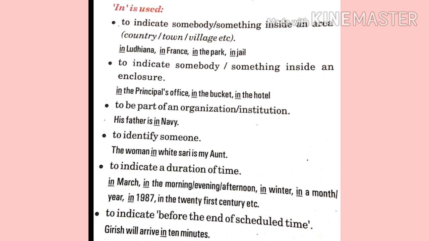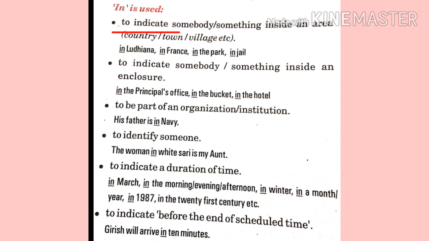Now, children, prepositions can be classified on the basis of relation of place, position, movement, direction, and so on. I'll teach you each and every preposition in detail. The first one is in, the easiest one, but it is used on multiple occasions. Now, let us see where in can be used.